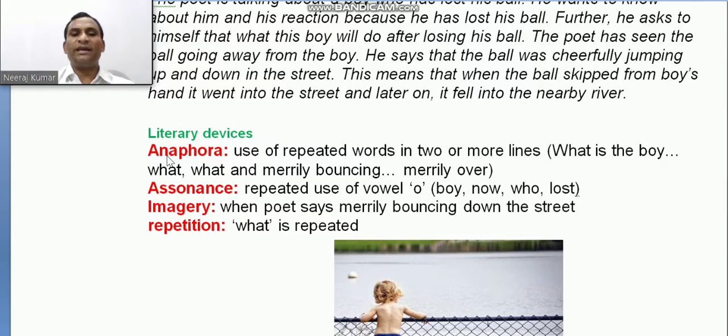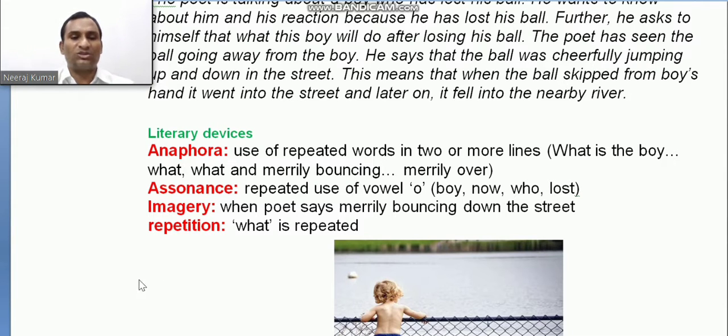So the first one is anaphora, the use of repeated words in two or more lines, a particular word. What is the boy, what, and merrily bouncing, merrily. Merrily appears two times, and "what" three or four times. That's why it is called anaphora.